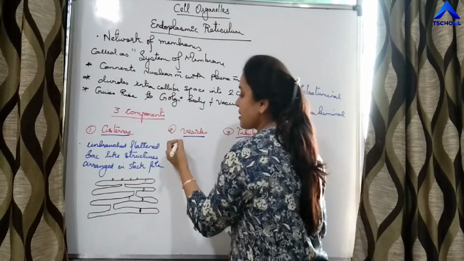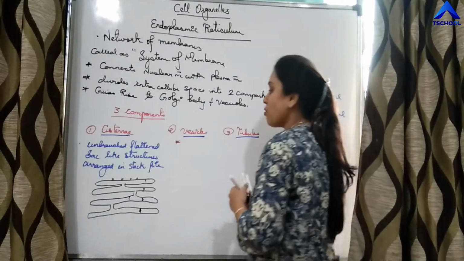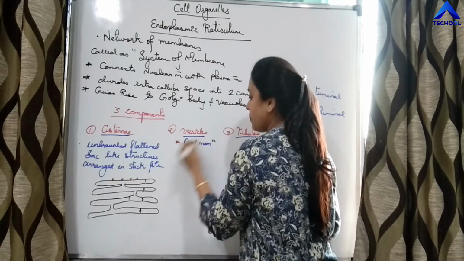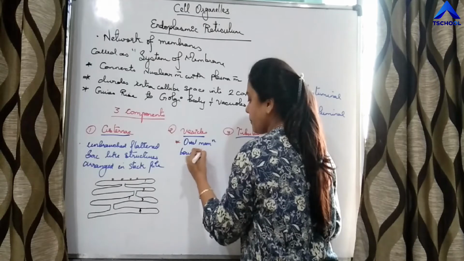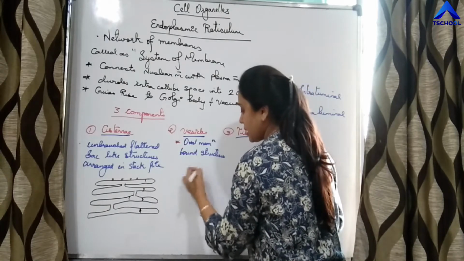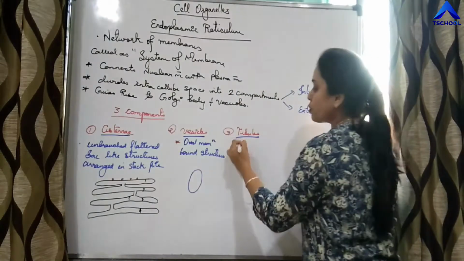Then second is vesicles. Vesicles are oval membrane bound structures. And tubules.